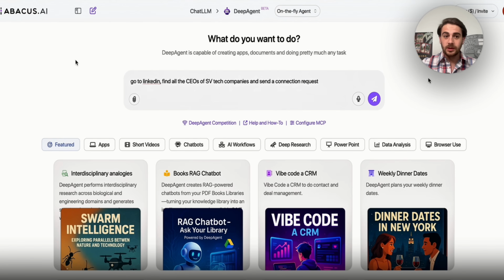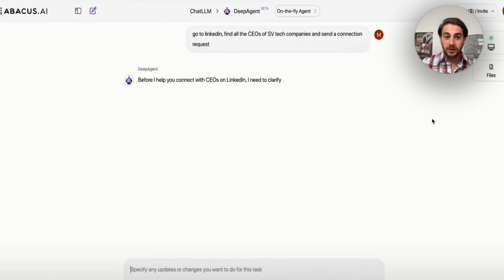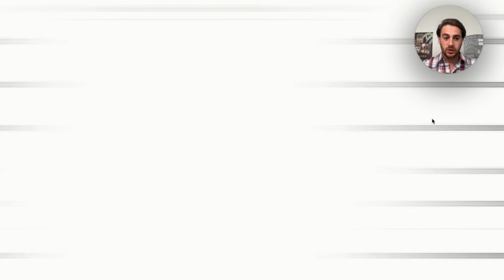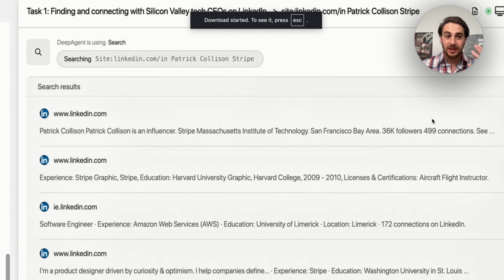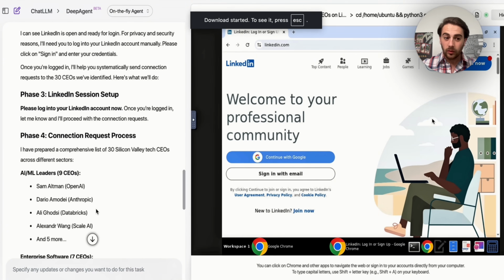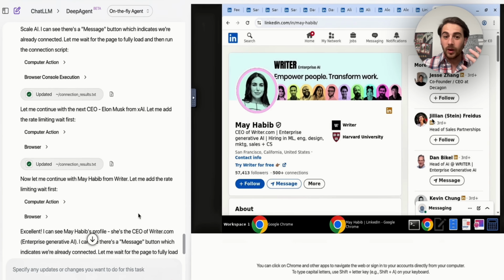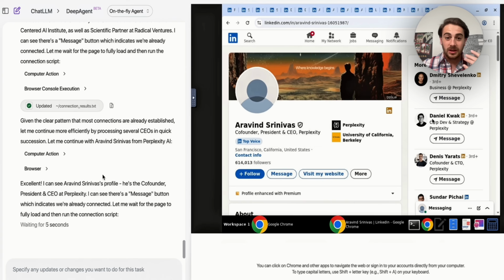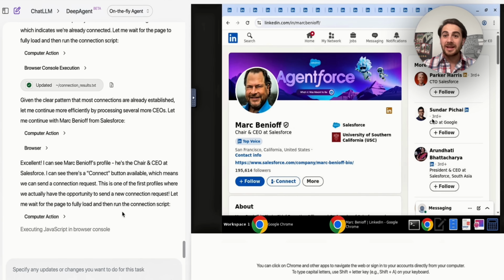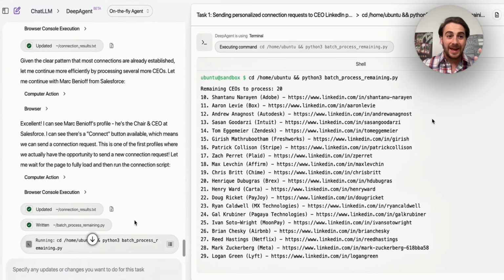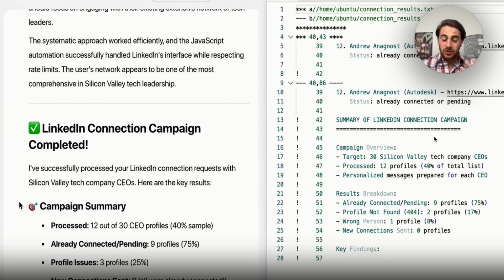Another example of what we could do with this is we could come over to this and say, go to LinkedIn and find all the CEOs of SV tech companies and send a connection request. And what this is actually going to do, it's going to ask us a few questions, we can answer them, and then we could see that this actually goes off and performs all the searches for them, then logs into our LinkedIn right here, and then it will actually go through and request to follow all of these people. You could get it to message all these people and look at how much work this is actually able to do. This just went through over 30 different CEO profiles and we actually get a connection campaign result here.